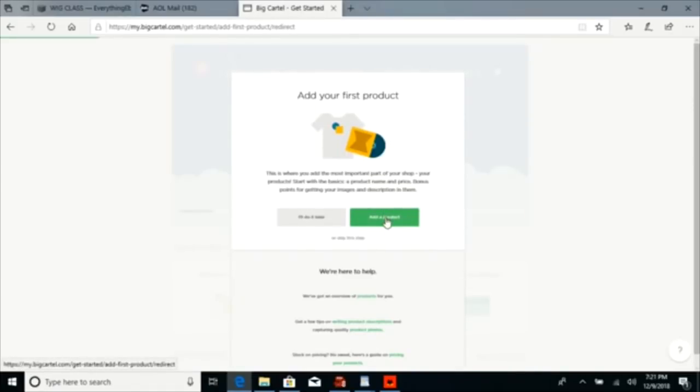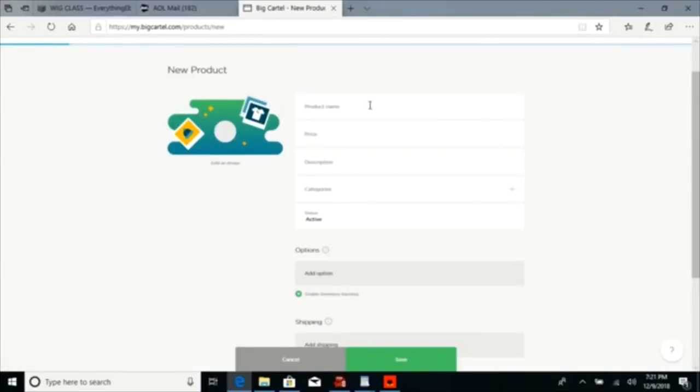Click add product. What is your product name? Let's just make up something, 100% virgin Brazilian straight bundles, right? What is your price? I'm just going to make up a price.